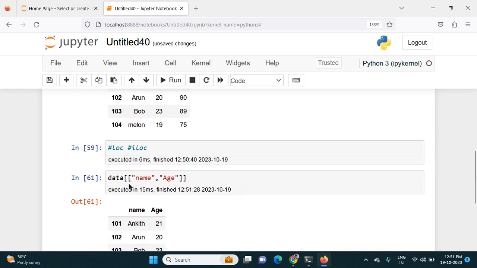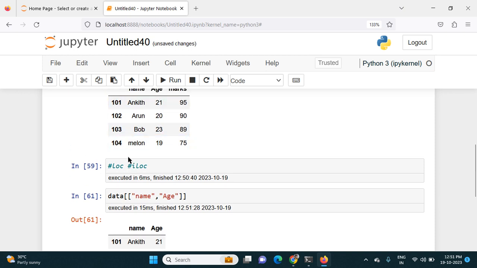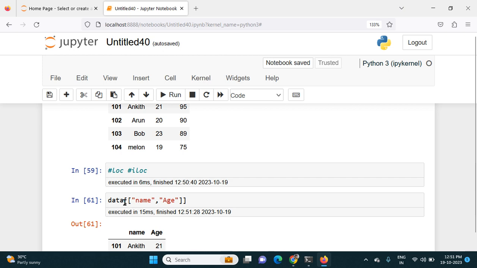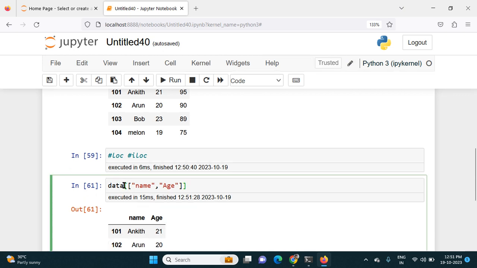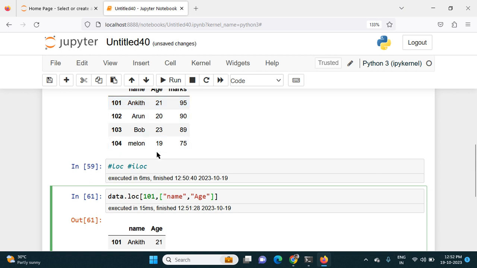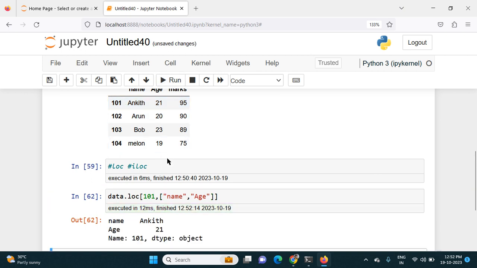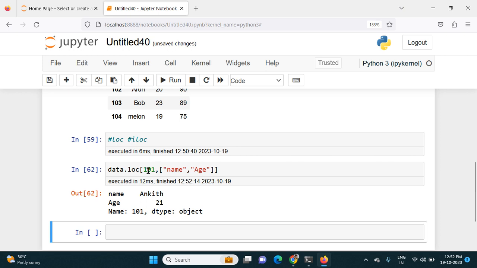I will first explain LOC. If I want to get the name and age for index 101, after data I put a dot and loc, then within the brackets I mention the index I have given. If I run this, I get the name and age for index 101: the name is Ankit, age is 21.